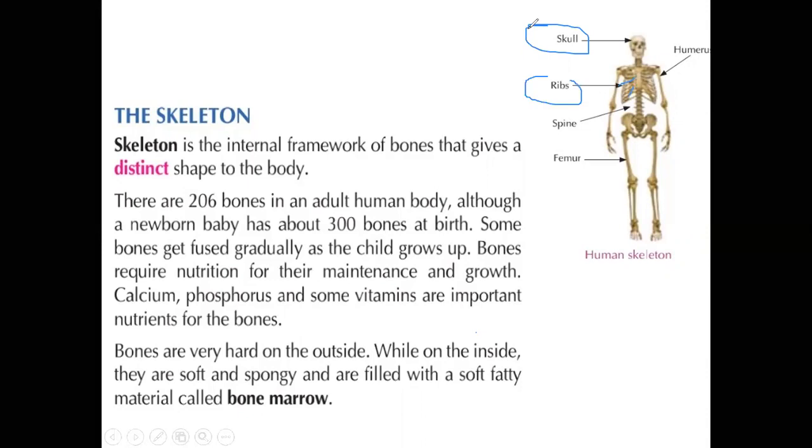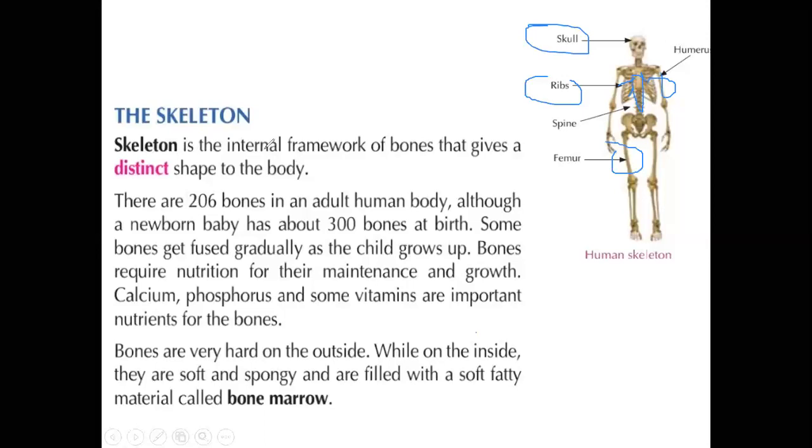Then the spine, which is a straight bone, the spinal cord. And we have the bones humerus and femur, that is the hand bone and the leg bone. So these are the different bone structures, right?